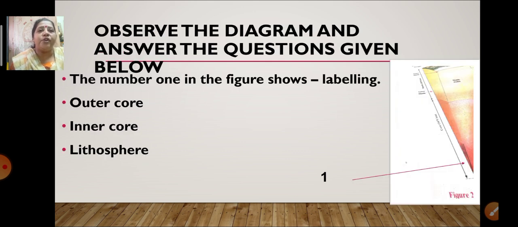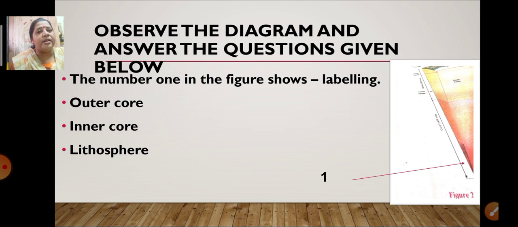The next thing we are going to learn is about the diagram. This is how the diagram will be given to you: observe the diagram and answer the question given below. In this diagram, you can see the number 1. In the question paper it can be number 1, 2, 3, and the options will be there for it, so don't worry about it. Here I have given you one example only.